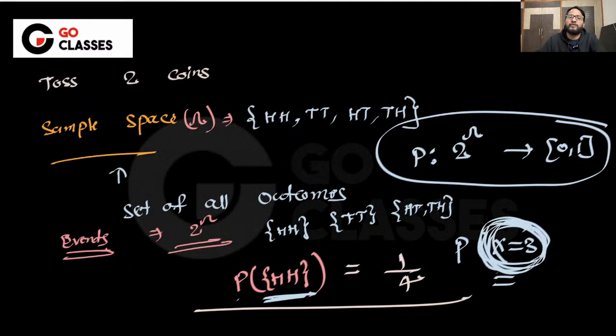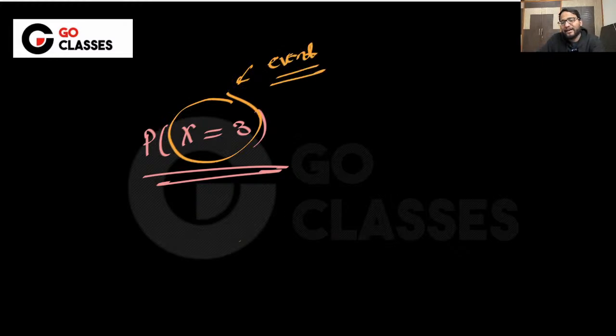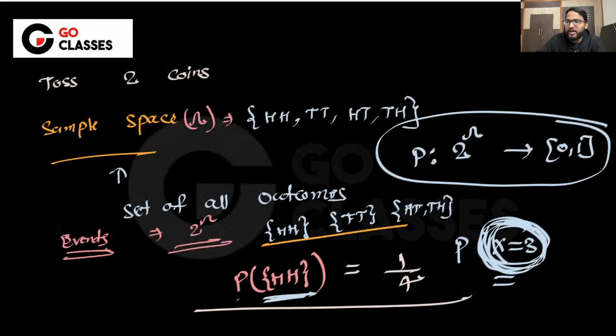What makes this thing an event? For that you should be knowing what an event is, because probability is defined on an event, and whenever I'm saying probability of some random variable x equal to 3, then you should understand that this is an event. This is also an event. Why? That I will tell you later. Currently you understood that these things are events, right?